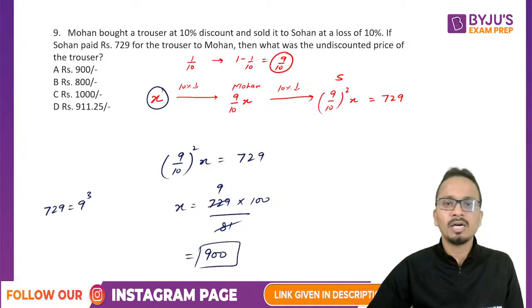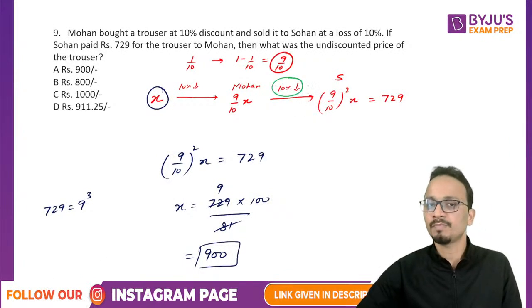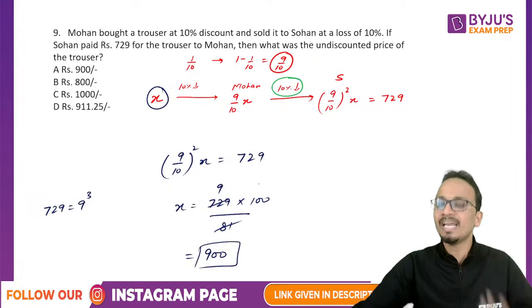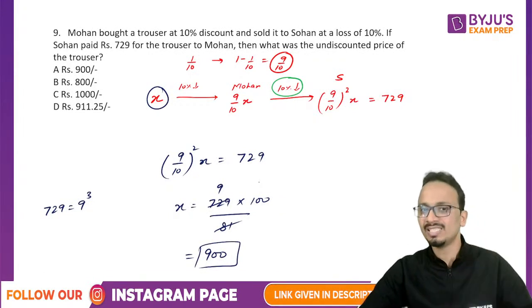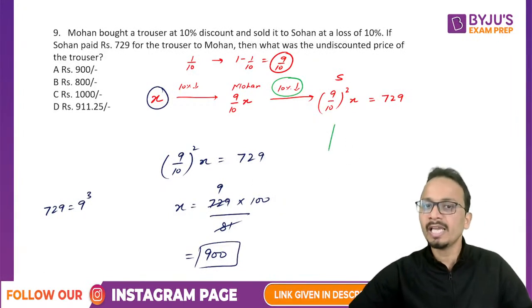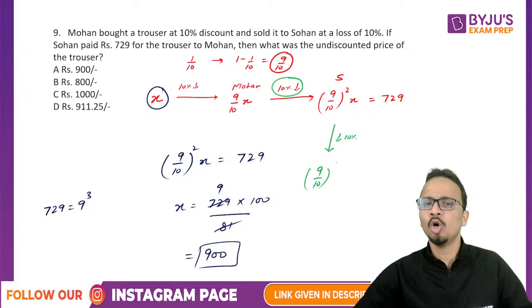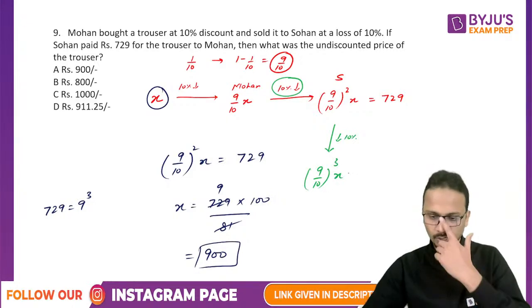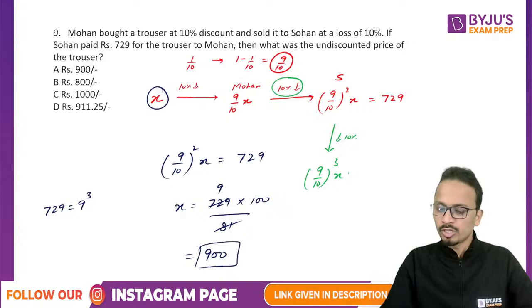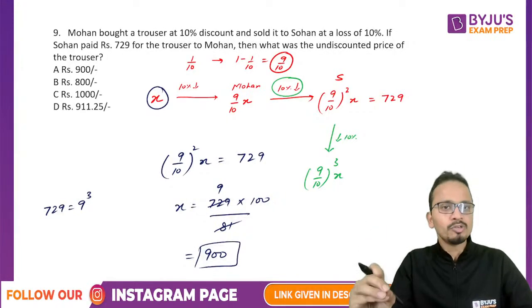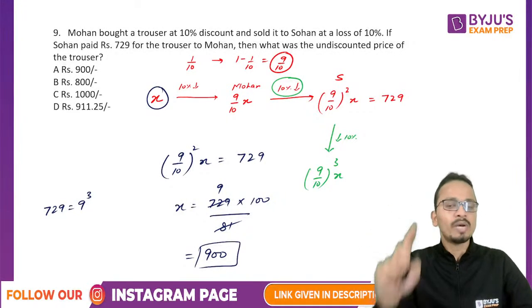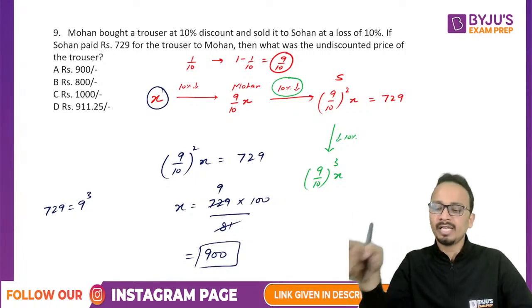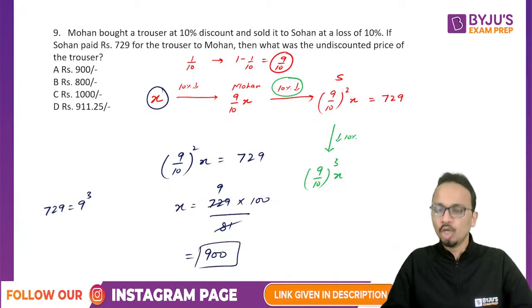Now there is another reduction of 10%, because of which the factor of 9 by 10 will come once again. In case there was another reduction of 10%, then it would have been 9 by 10 whole cube x. All right. So since it was reduced by 10% twice, that is why 9 by 10 into 9 by 10 has become 9 by 10 whole square.